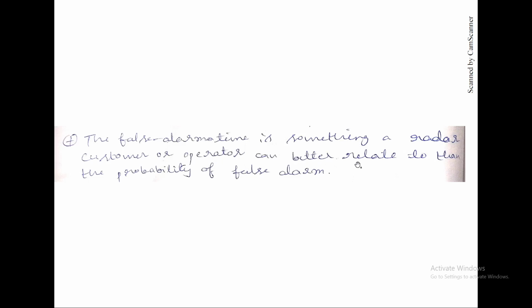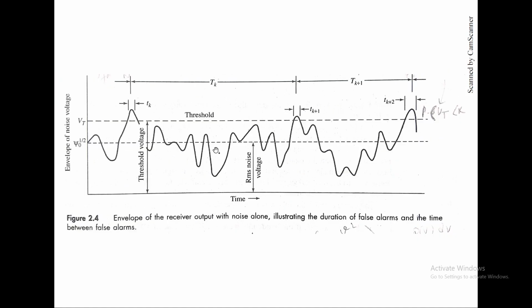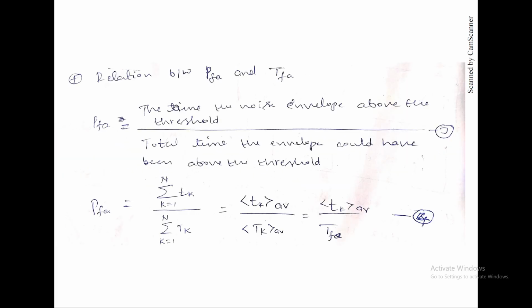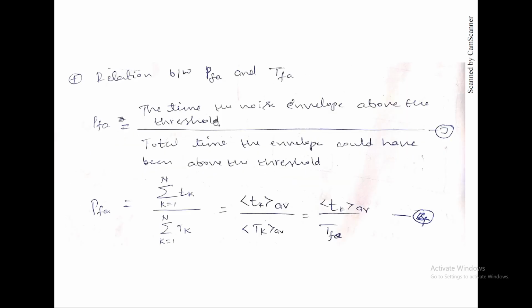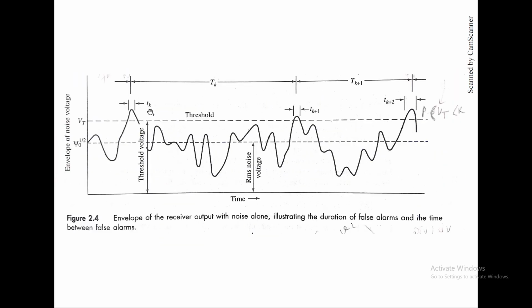The false alarm time is something a radar customer or operator can better relate to than the probability of false alarm. When radar operators know the time gap between false alarms, it is very easy to solve. So the relation between PFA, the probability of false alarm, and the average false alarm time: PFA will be equal to the time the noise envelope is above the threshold. That means the small tk, how much time it is above the threshold.